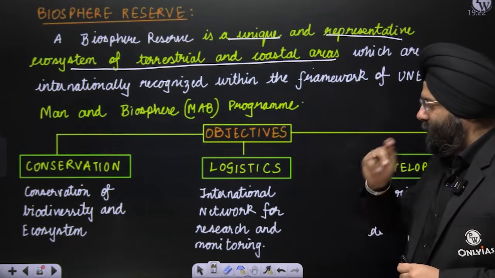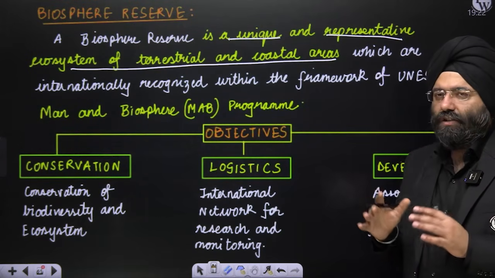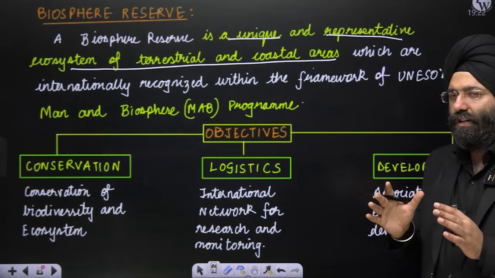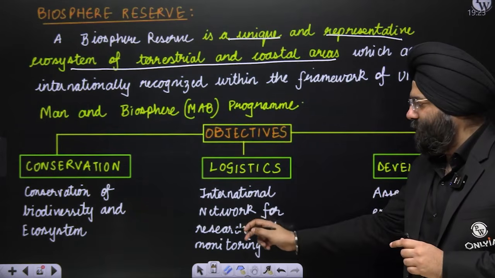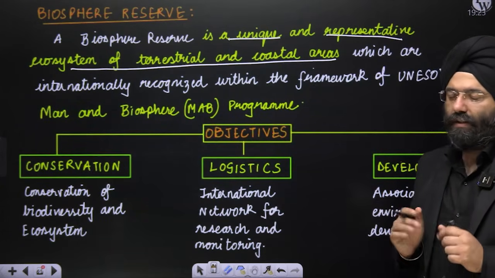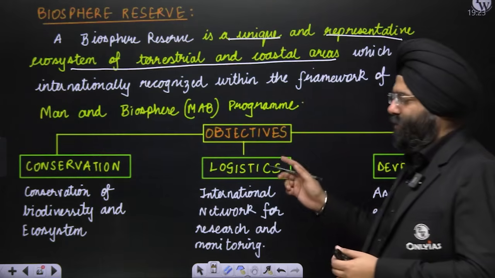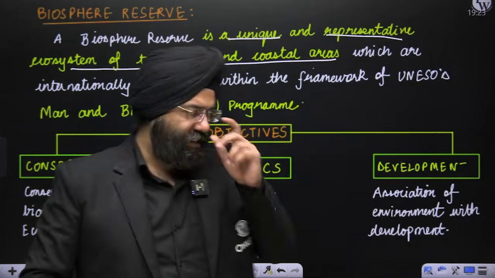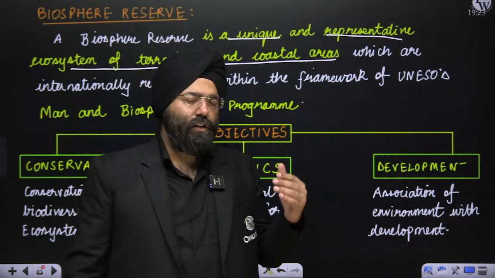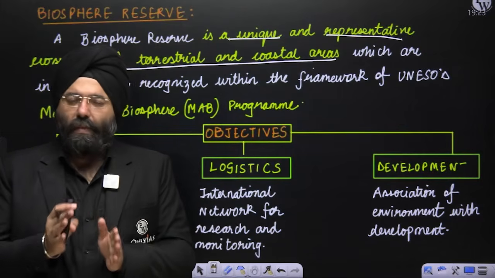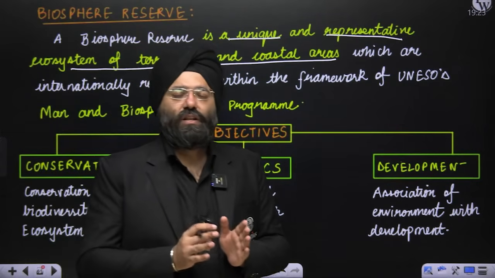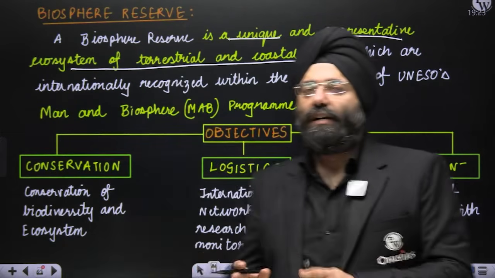Second is logistics. That means it is an international effort of the various bodies associated with it, an international network where more research and monitoring can be done. That means international collaboration, which is what logistics means here. Next is development. That means we need to have balanced development as well as protection and conservation.